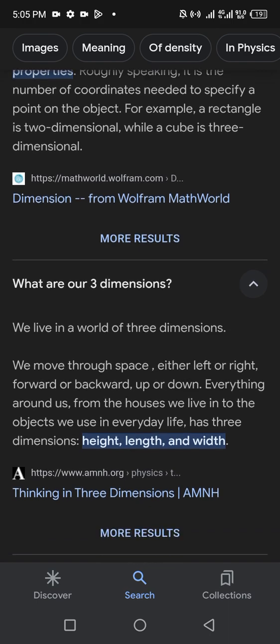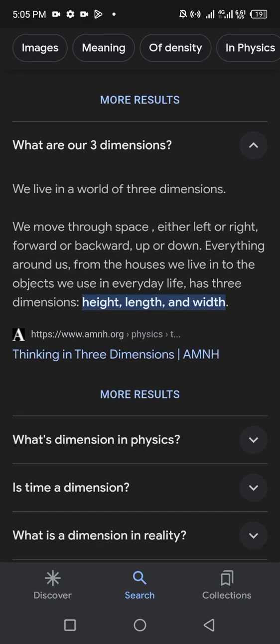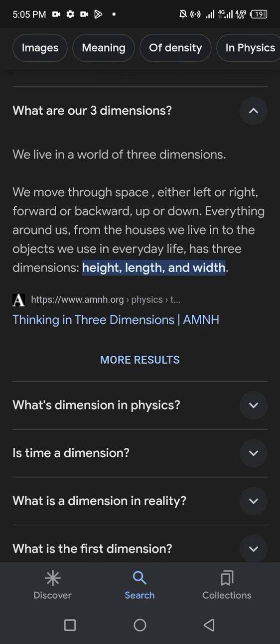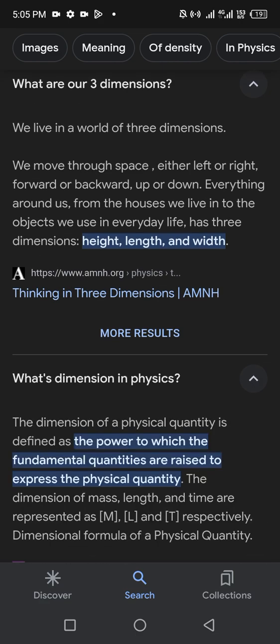What are our three dimensions? So we live in a world of three dimensions. We move through space, either left or right, forward or backward, up or down. Everything around us, from the houses we live in to the objects we use in everyday life, has three dimensions: height, length and width.